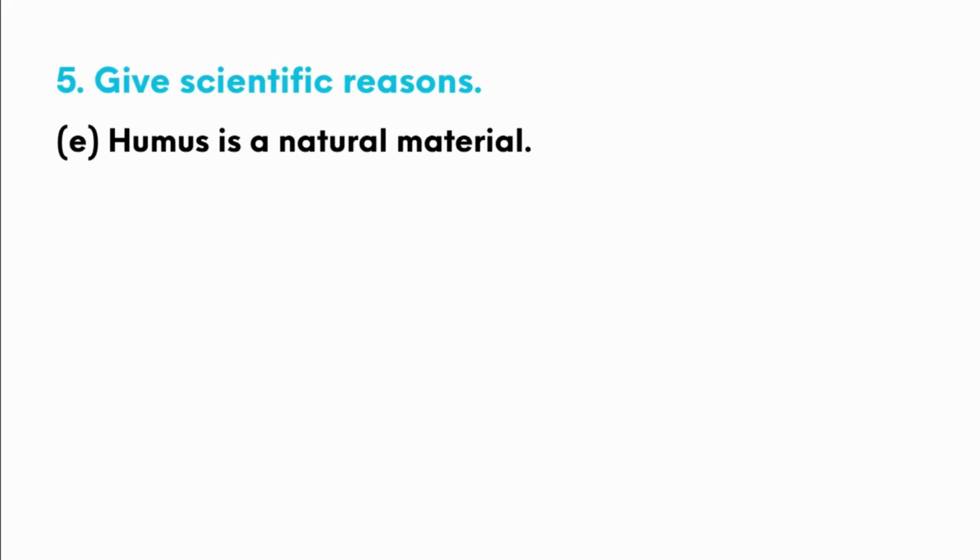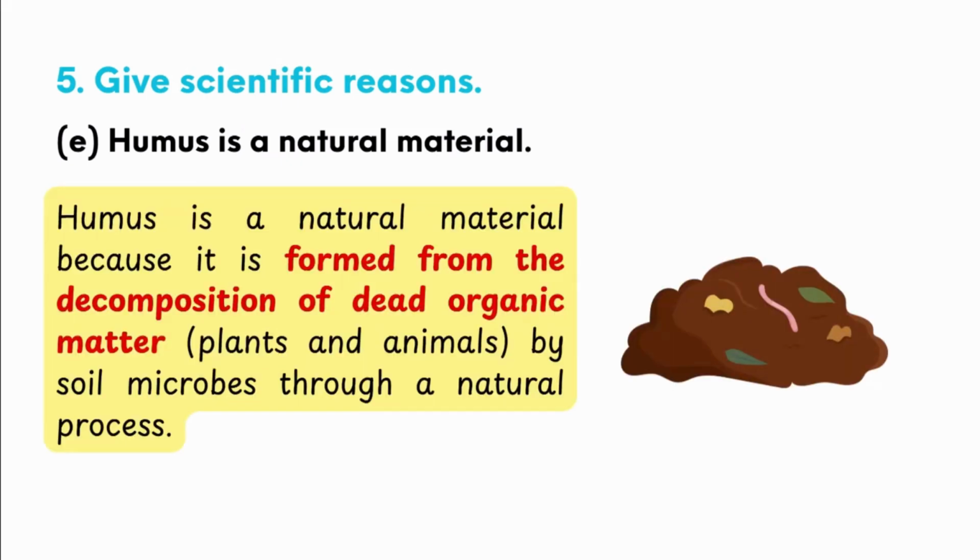Okay, next question. Reason again. Humus is a natural material. What is humus? Let's see. Humus is a natural material because it is formed from the decomposition of dead organic matter, plants and animals, by soil microbes through a natural process.